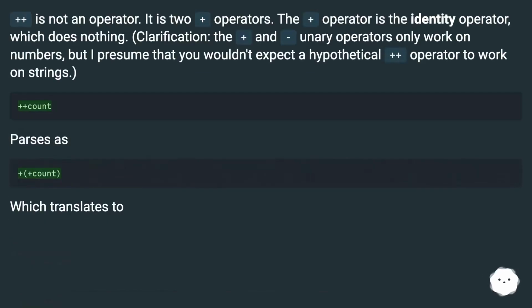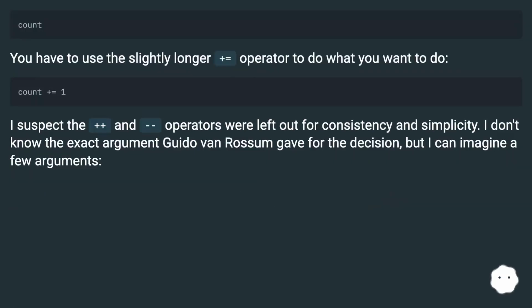++ is not an operator. It is two + operators. The + operator is the identity operator, which does nothing. Clarification: the + and - unary operators only work on numbers, but I presume that you wouldn't expect a hypothetical ++ operator to work on strings. ++count parses as +(+(count)), which translates to count. You have to use the slightly longer += operator to do what you want to do.